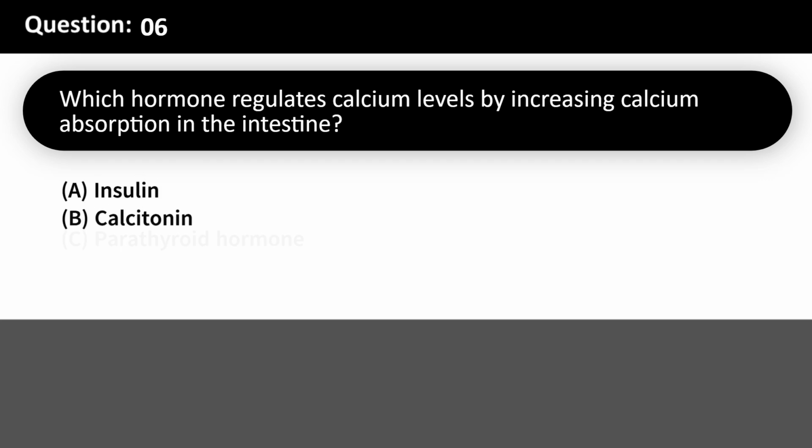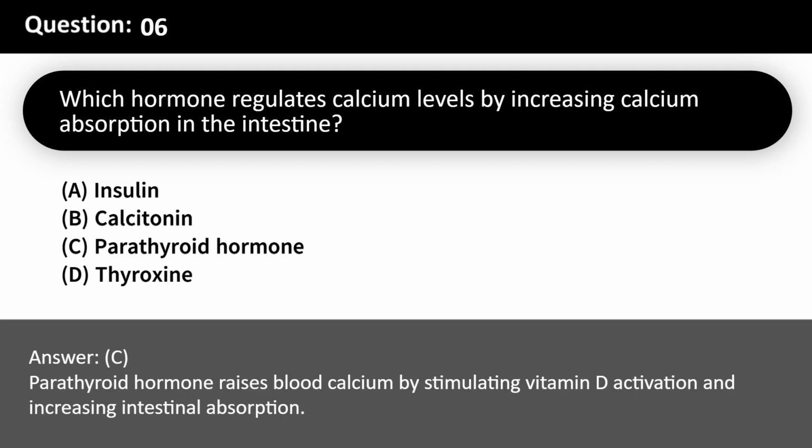Which hormone regulates calcium levels by increasing calcium absorption in the intestine? A. Insulin. B. Calcitonin. C. Parathyroid hormone. D. Thyroxine. Answer, C. Parathyroid hormone raises blood calcium by stimulating vitamin D activation and increasing intestinal absorption.